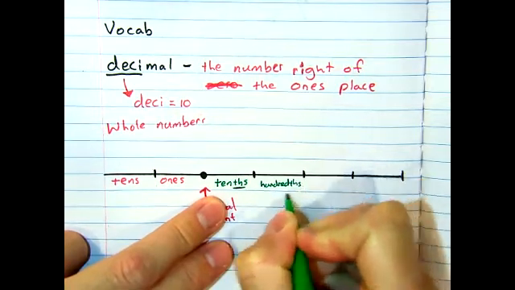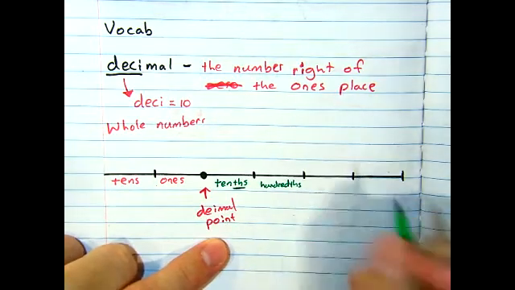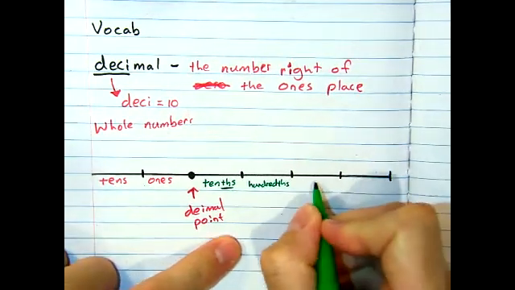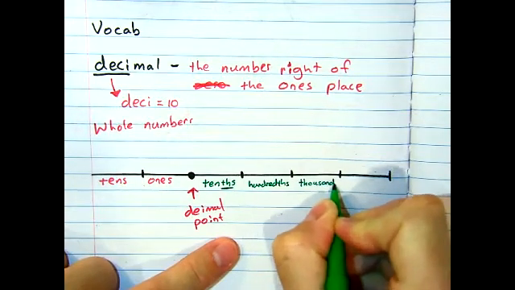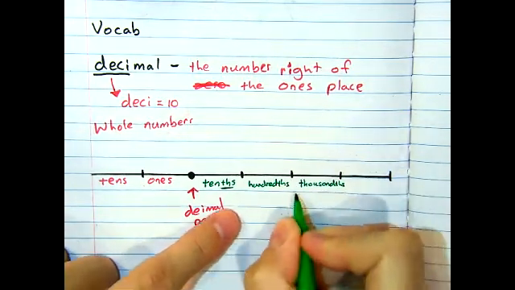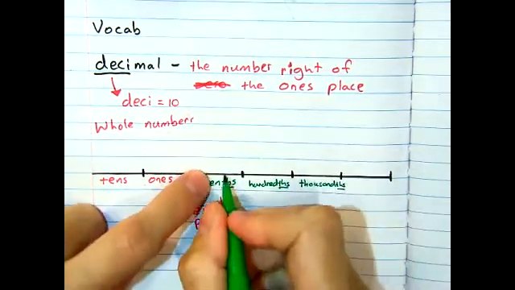So we actually have the word hundred and then THS, which is hundredths. And then we get even bigger, we have thousandths. And when I say bigger, I actually mean smaller.